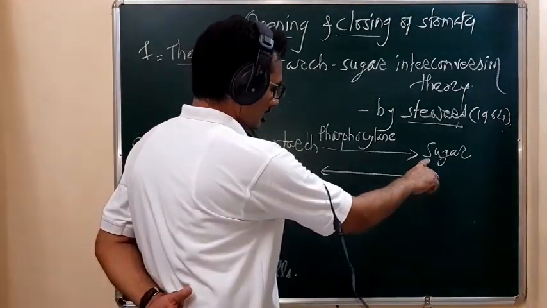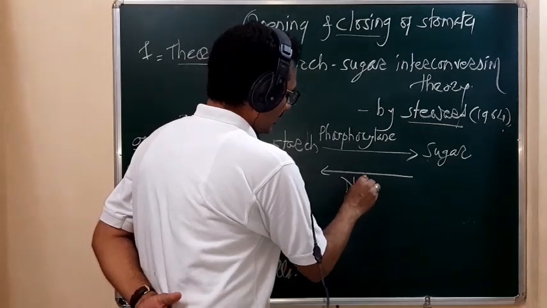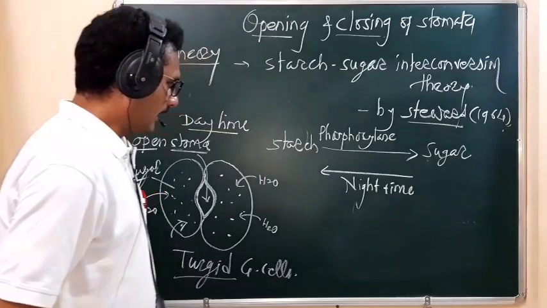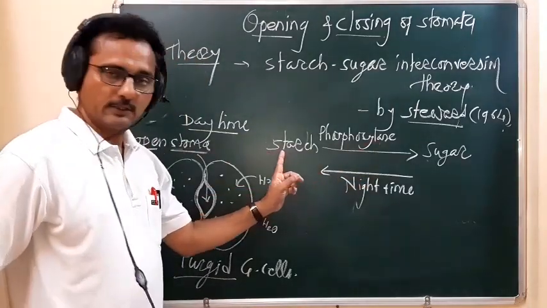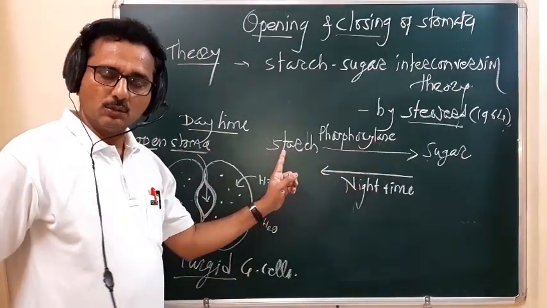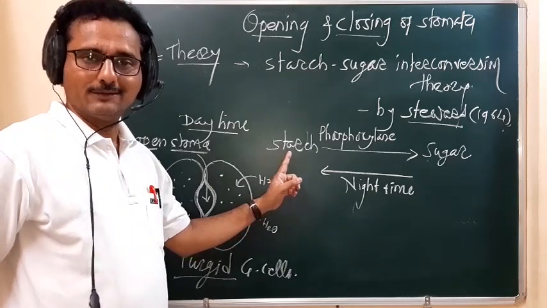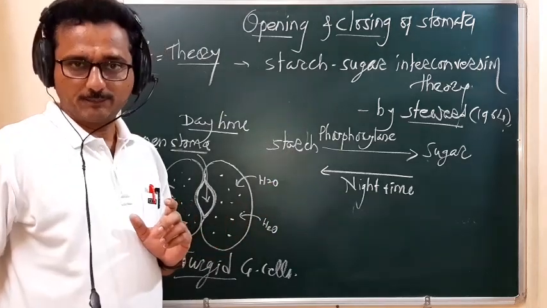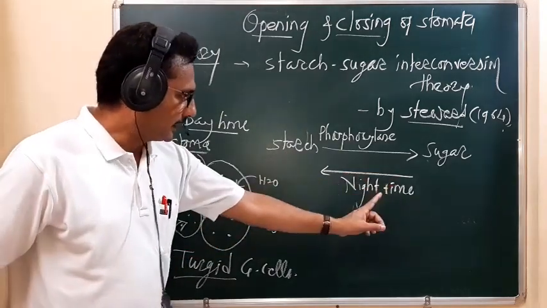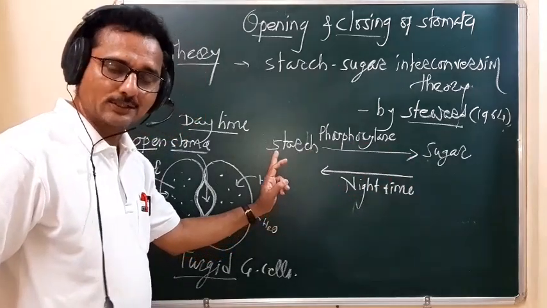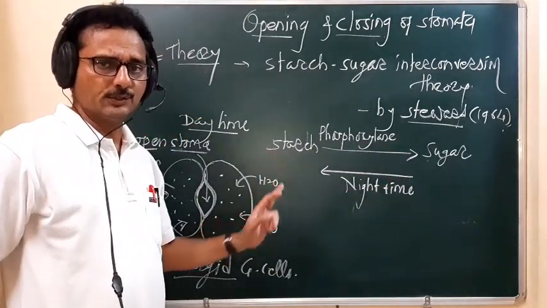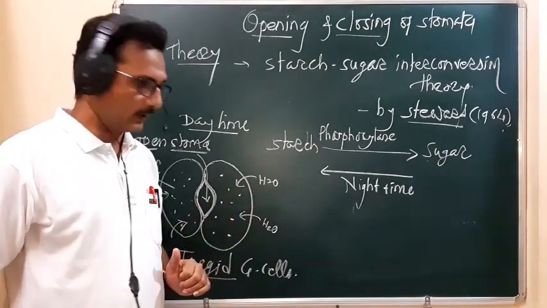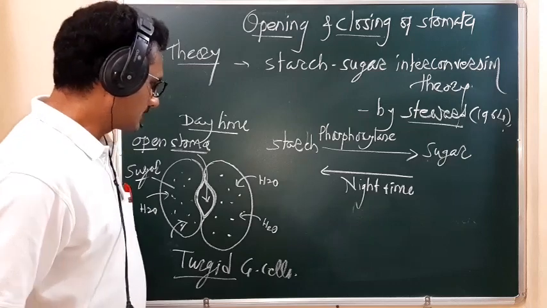The sugar is converted into starch. Under normal temperature, this starch is insoluble in water. So when sugar is converted into starch during night time, automatically the osmotic concentration of the guard cell decreases.